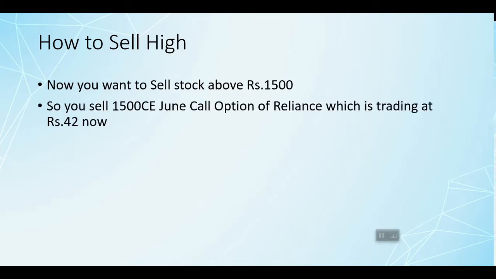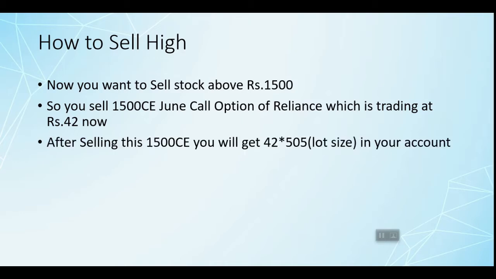So you sell the 1500 call option of the June month contract of Reliance, which is trading at rupees 42 as of today. After selling this 1500 call option, you will get rupees 42 into 500 credited to your trading account.